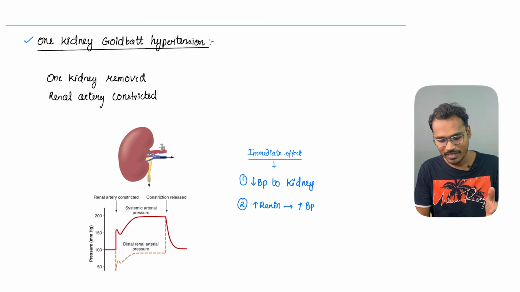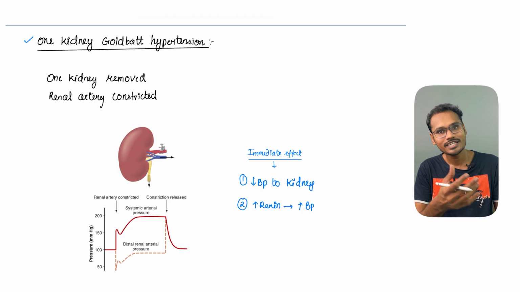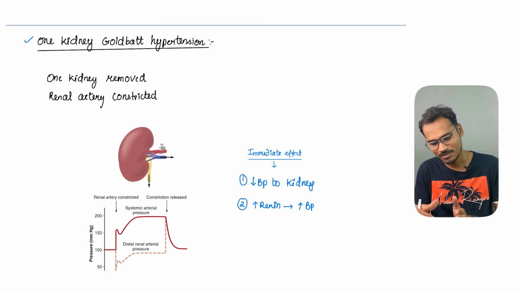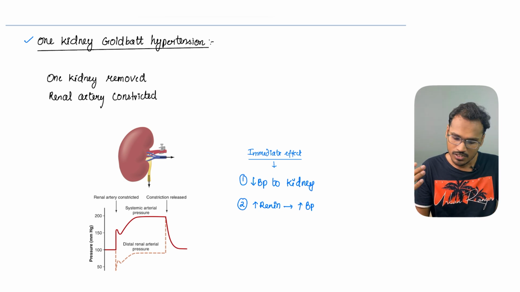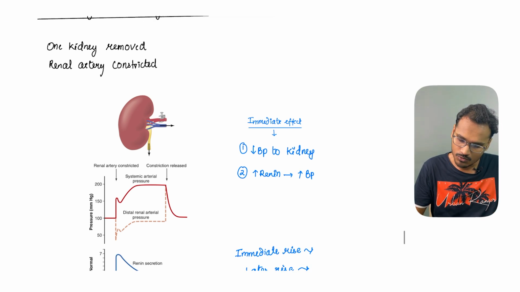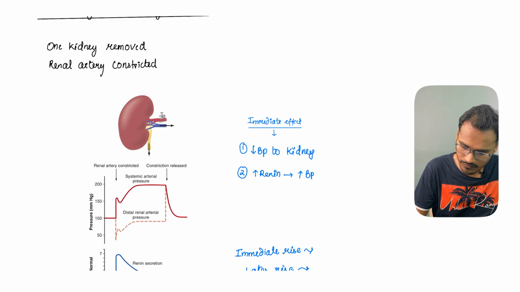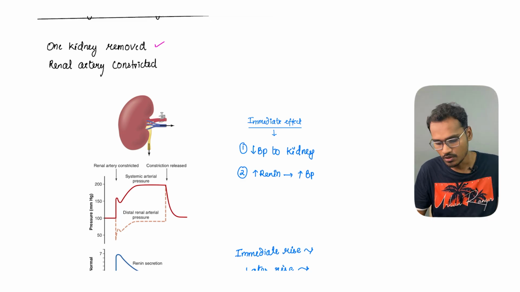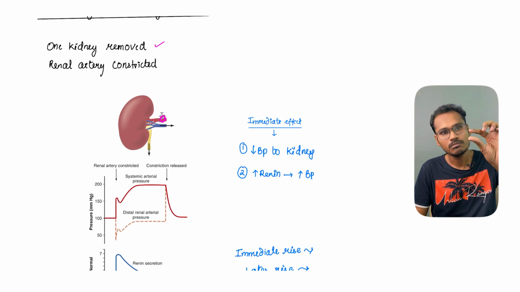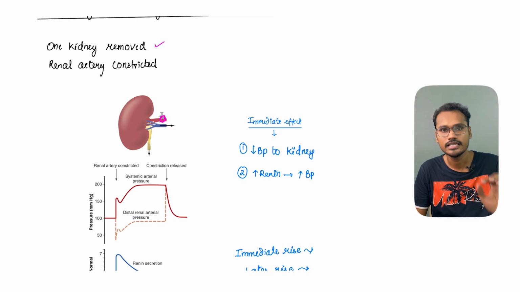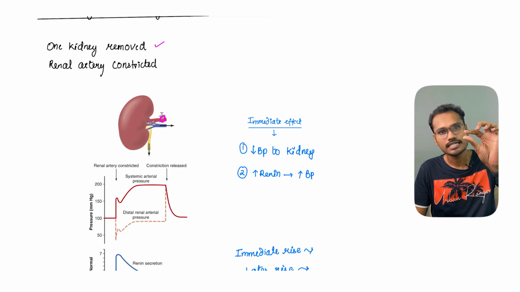Right now you might think everybody knows it is because of renin, but these experiments helped to understand that there is one substance which is produced which is increasing the blood pressure. So in one kidney Goldblatt hypertension, what they did is they removed one of the kidneys completely, and on the other kidney they put a clamp, like a small knob which can constrict the renal artery. So this renal artery is constricted now.